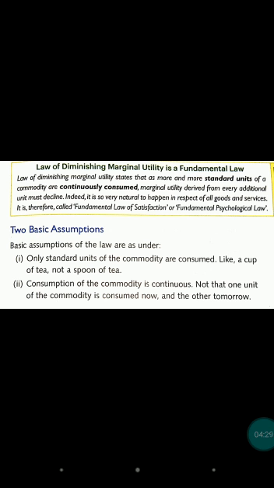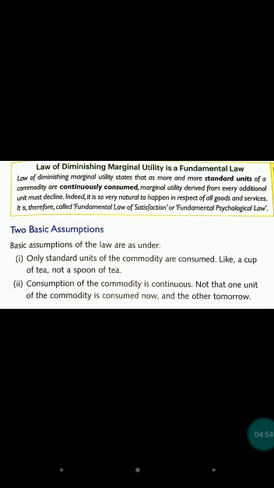At the same time, it should be in a continuous manner. So we are going to consume a second Maggi, same price 10 rupees, means quantity should be the same. Then the satisfaction which we derive from the consumption of the second Maggi goes on diminishing.